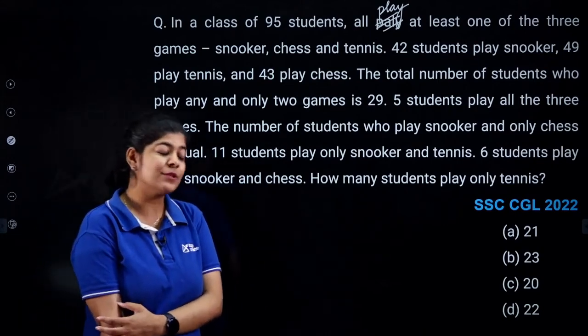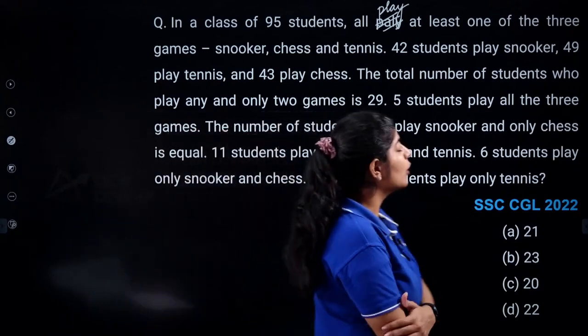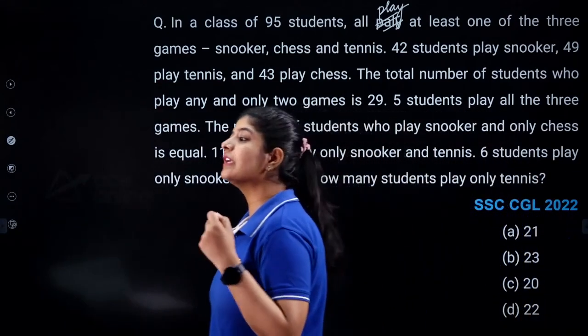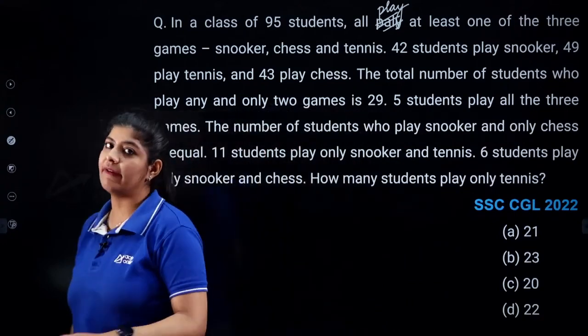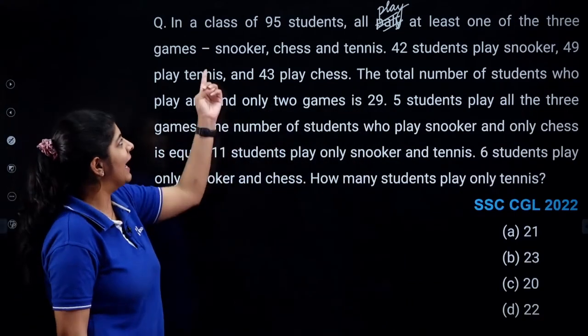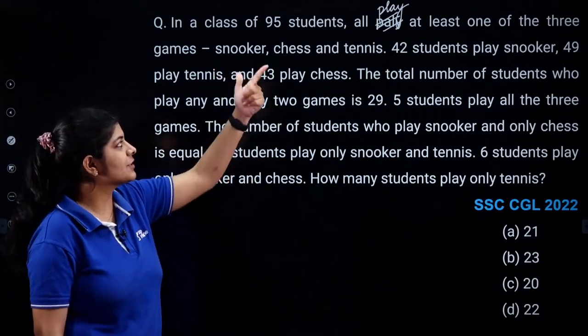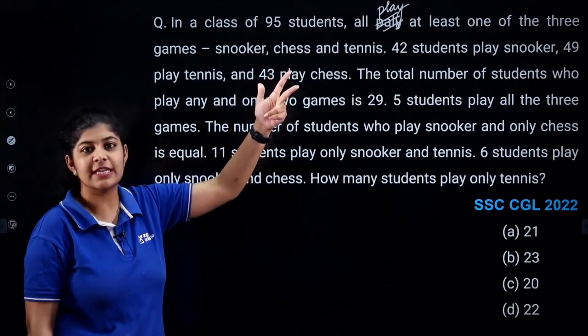So, what steps are we going to follow here? As per the given data, just identify how many entities you have. We have 3 entities, as 3 different games are given. The first one is snooker, the second one is chess, and the third one is tennis.